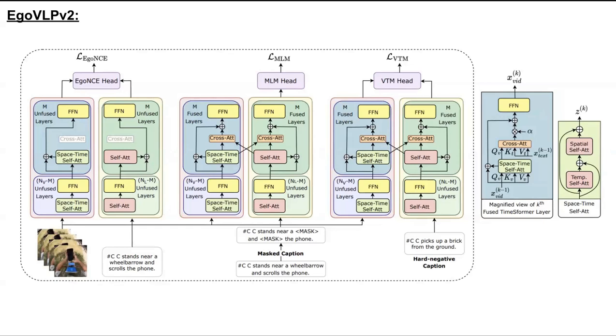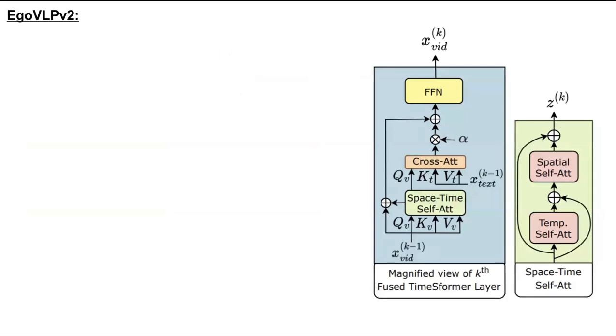EgoNCE requires unfused video and text features. Hence, we compute EgoNCE with dual encoders. On the other hand, MLM and VTM require multimodal representation. Hence, we switch on the cross attention modules. MLM and VTM are computed with fusion encoders. At last, the three different losses are added and backpropagated end to end.